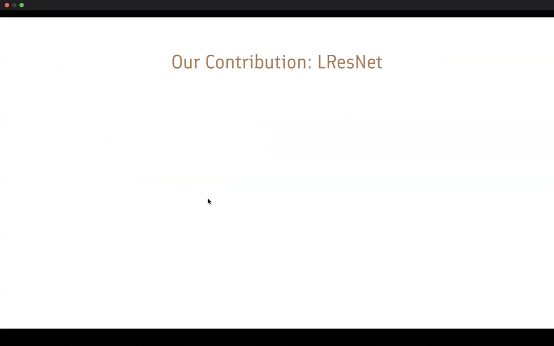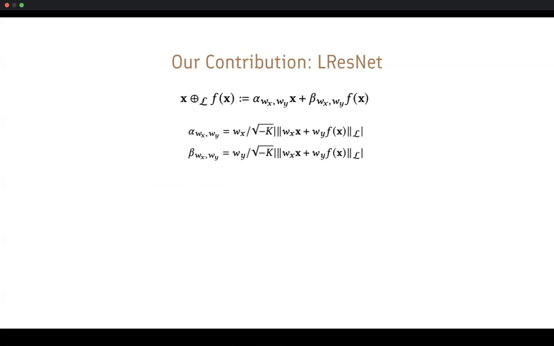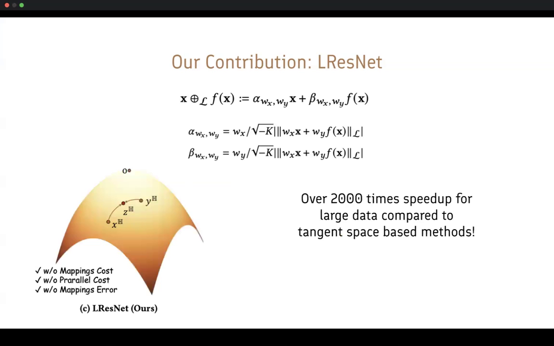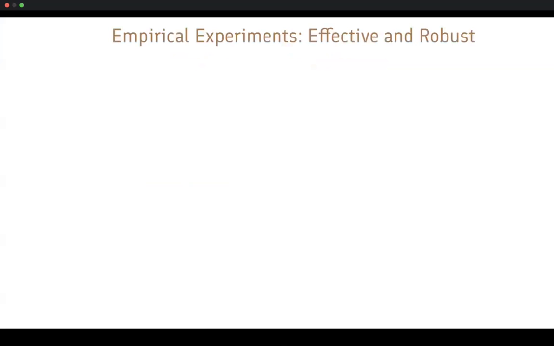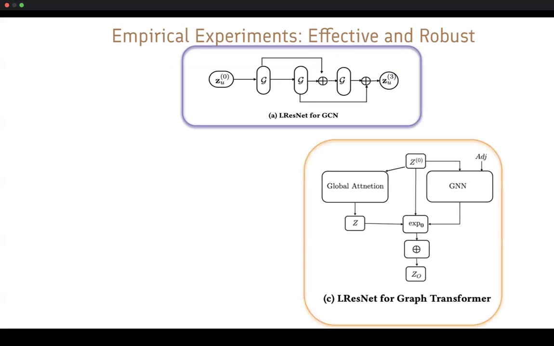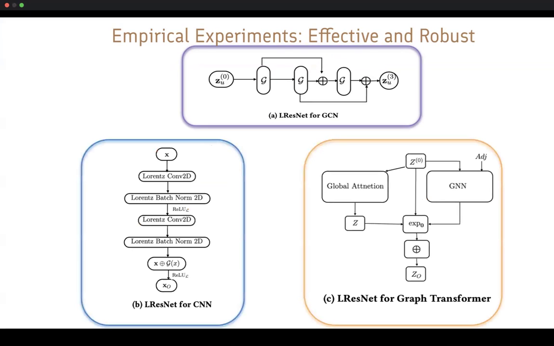To alleviate these limitations, we propose a method that is a weighted sum of hyperbolic vectors with specially designed weights. It is simple and computationally efficient, has theoretically guaranteed numerical stability, and generalizes previous methods. We also conduct extensive experiments to show that LResNet is effective and robust when integrated into many hyperbolic neural networks, including hyperbolic GCNs, hyperbolic graph transformers, and hyperbolic CNNs.